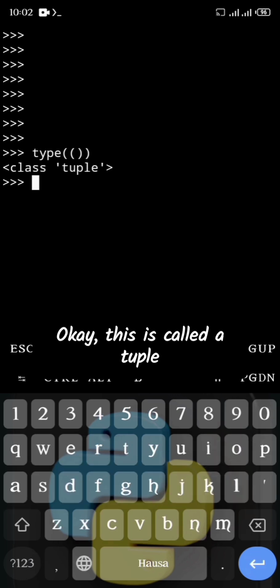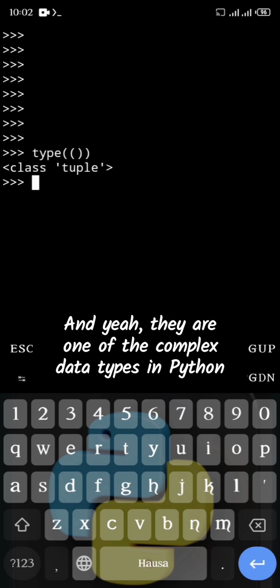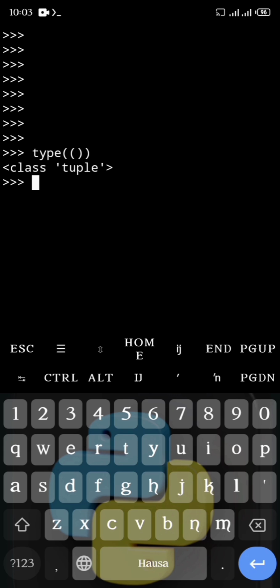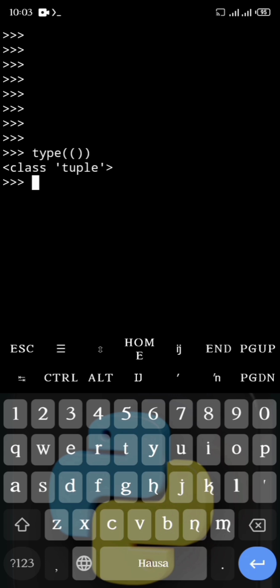Okay, this is called a tuple. I know I've mentioned tuples in the past, and they are one of the complex data types in Python, and very similar to a list. I'm going to define what a tuple is. So what is a tuple, right?